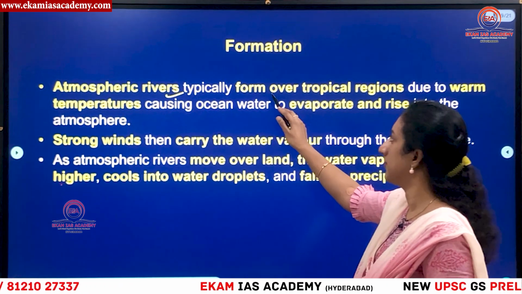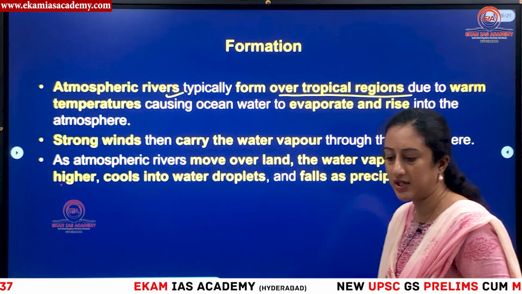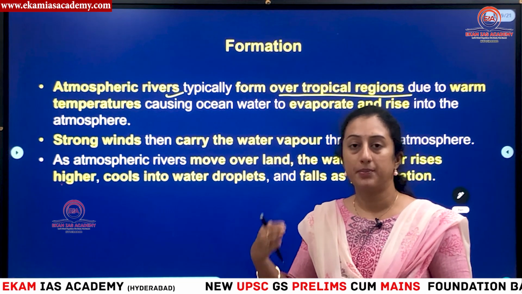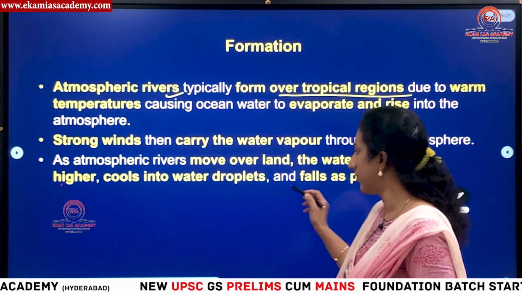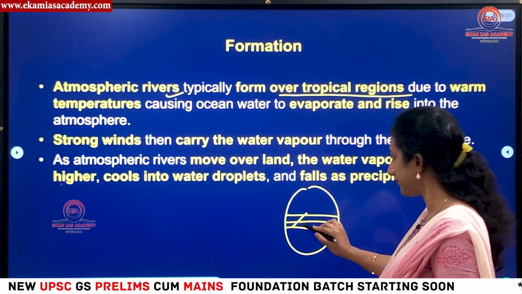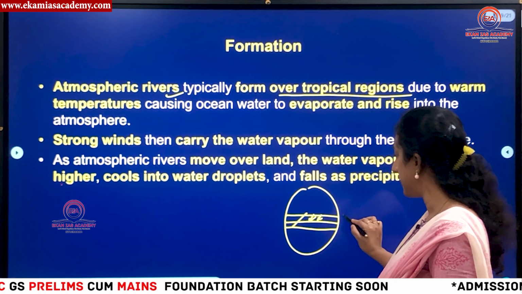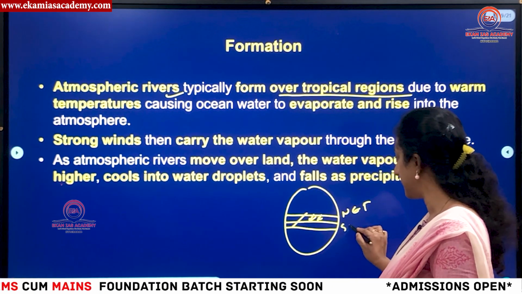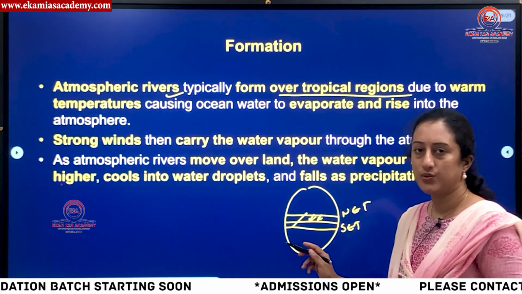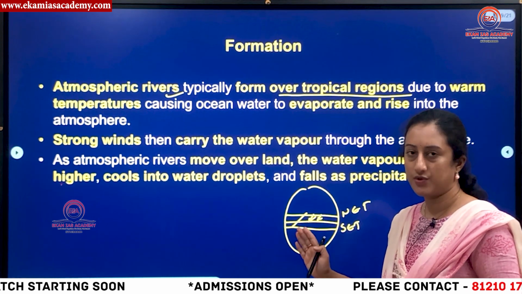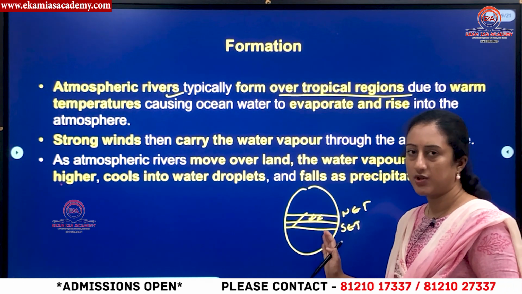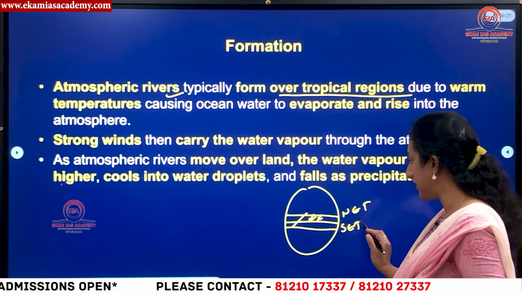Then what is the formation of atmospheric rivers? They form over tropical regions, because tropical regions are the source of intense heat. From tropical areas they shift towards temperate or mid-latitudinal regions. Here in the tropical region you have trade winds: in the northern hemisphere the northeast trade winds, and in the southern hemisphere the southeast trade winds. Interestingly, in the Indian case, these southeast trade winds deflect because of Coriolis force, turn to the right and enter the Indian subcontinent as the southwest monsoon. That is what causes monsoon rainfall in India.